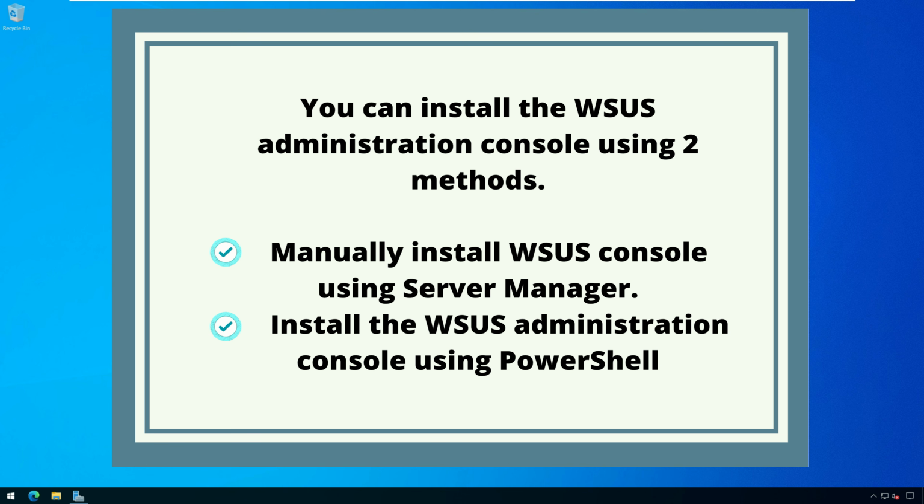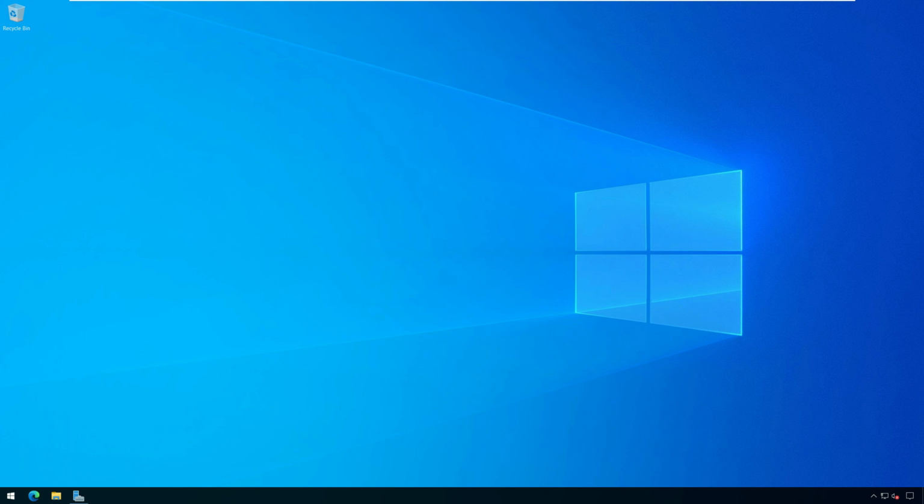You can install the WSUS administration console using two methods. First, manually install WSUS console using Server Manager. Second, install the WSUS administration console using PowerShell. The PowerShell method is a recommended way to install the WSUS admin console because it's much quicker than installing the console via Server Manager. Anyways, I'll cover both the methods in this video.